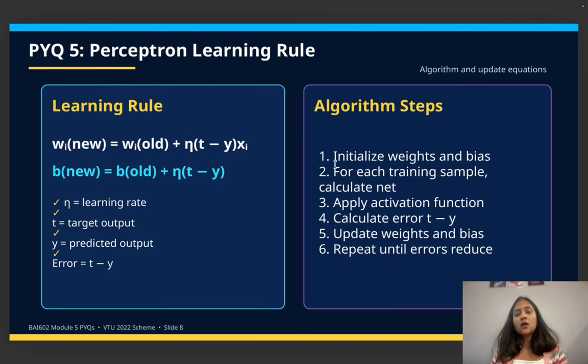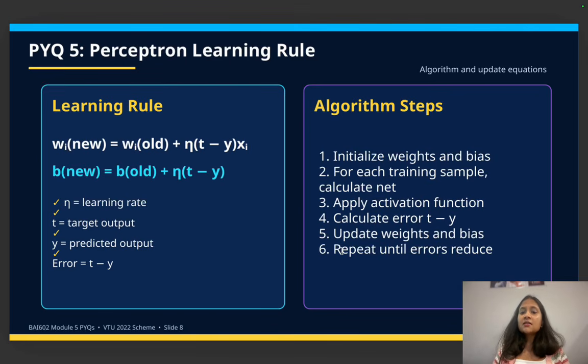Next is the algorithm steps. Initialize the weights and bias, and for each training sample calculate the net. Net is nothing but the activation function, and then apply the activation function. Next, calculate the error. How are you going to calculate the error? It is t minus y, target output minus predicted output.